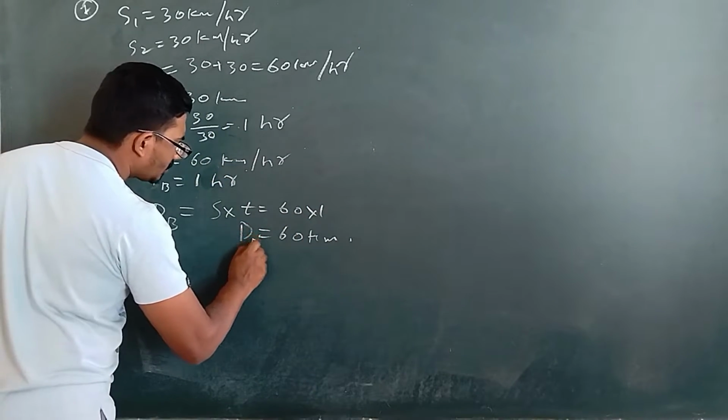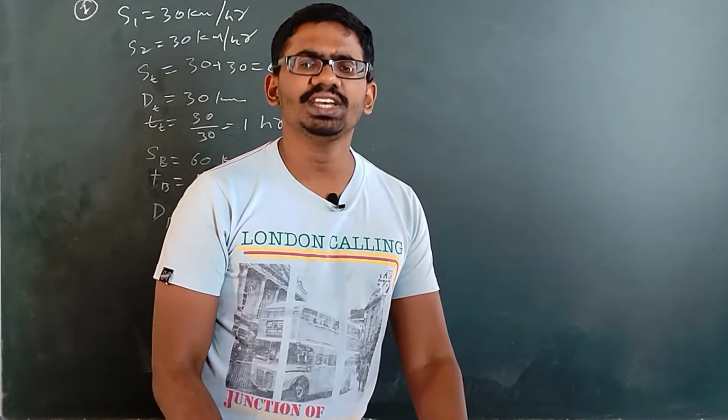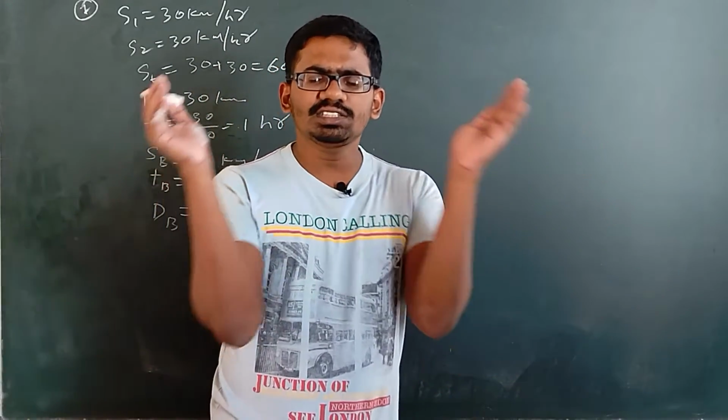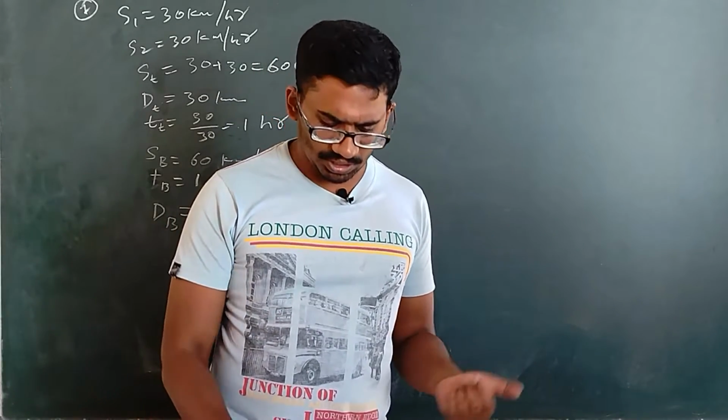The number of times the bird will be flying to and fro will be an infinite number of times. As the distance comes closer and closer, the bird can fly as many times as it can.